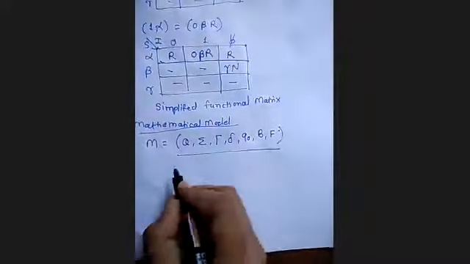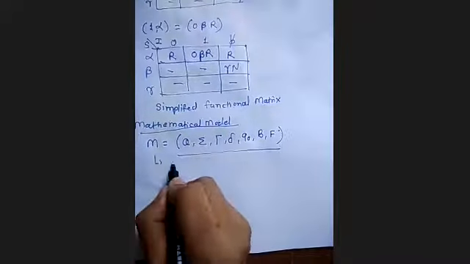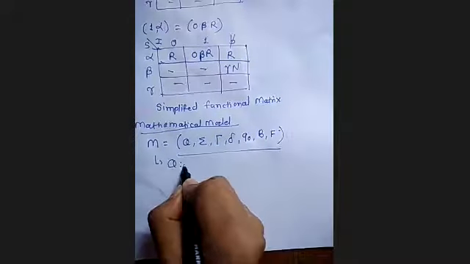But it is powerful because you can perform the write operation. You can modify the input symbols here. Now tell me the meaning of each of these symbols. All of you know this now. What is Q?